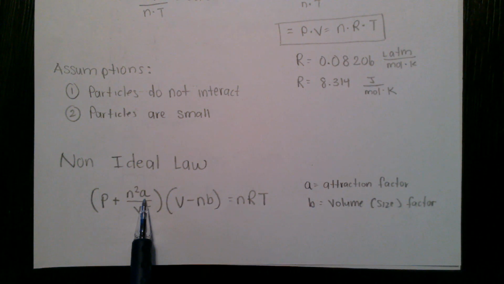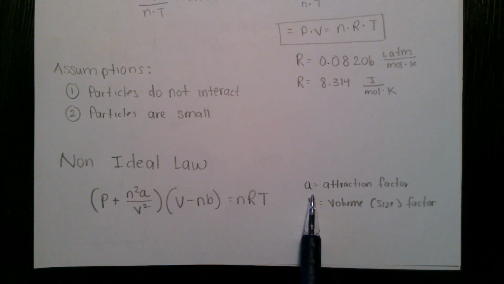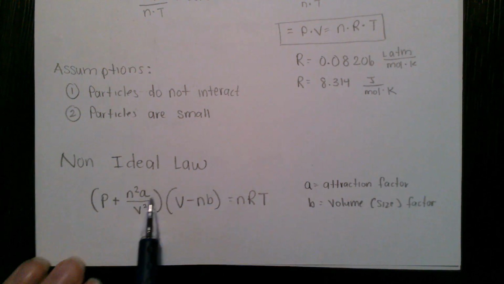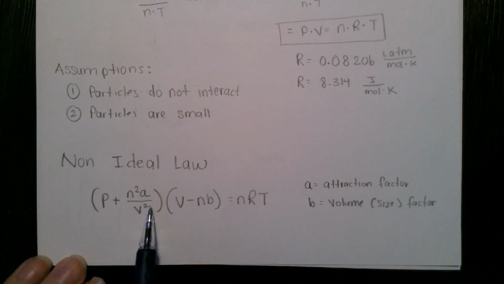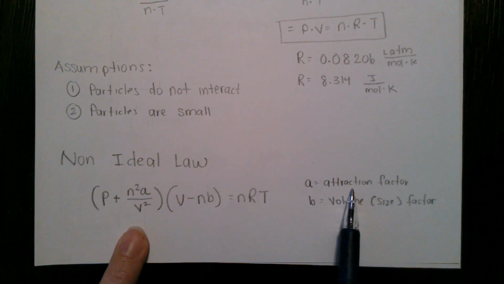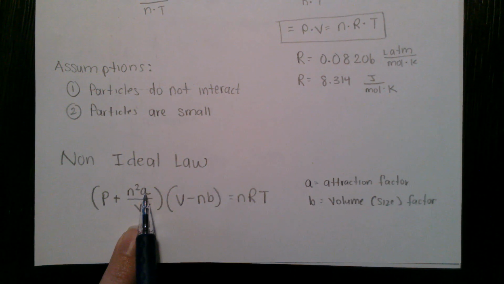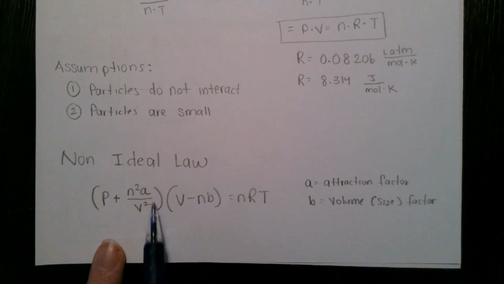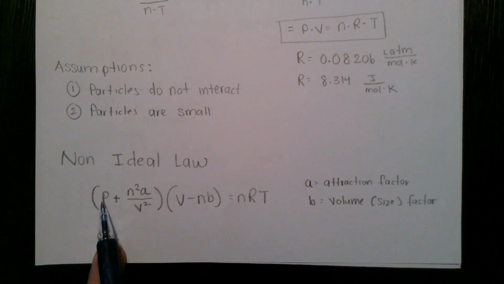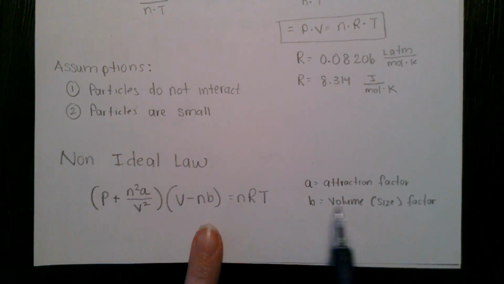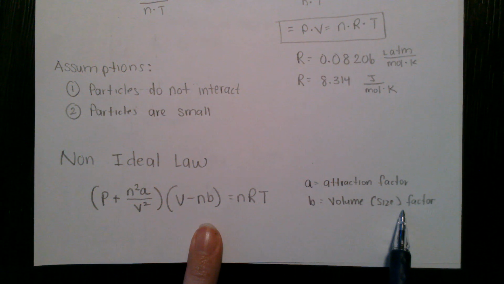Our attraction factor, again, depends on the gas and is assigned to each gas. If you look up CO2, you could look up the A factor for CO2. When we use the ideal gas law, we just put that in here. If this attraction factor is 0 or very close to it, this whole thing drops out, and then you just get regular P.